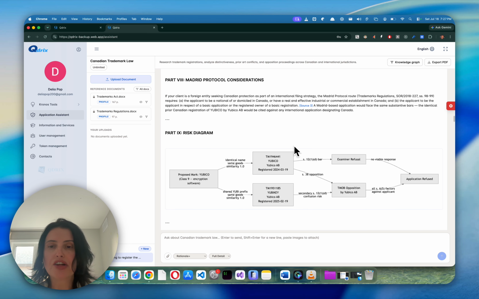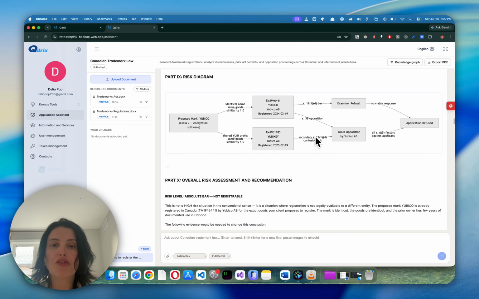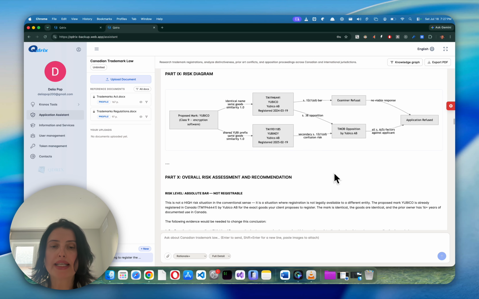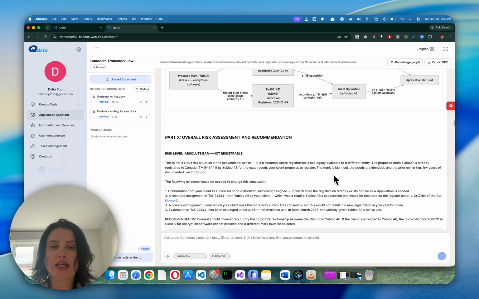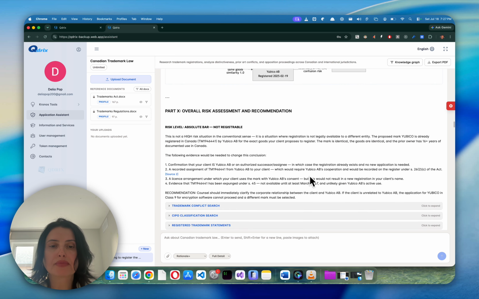Here's the risk diagram that's being provided by the assistant. And the overall risk assessment and recommendation is that this mark is not registrable. There are different suggestions that are provided for counsel when they assess the mark.